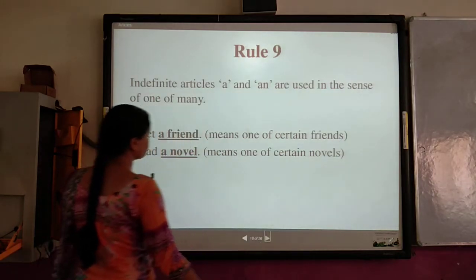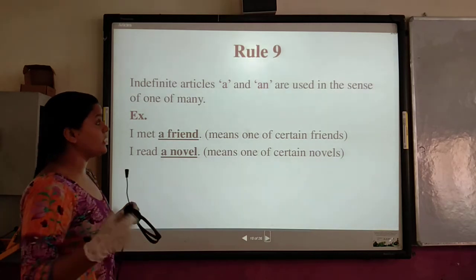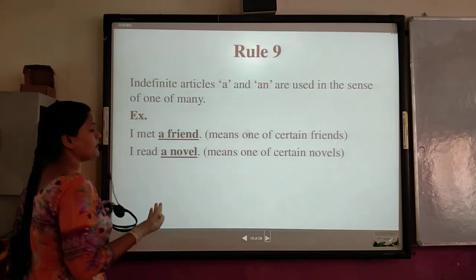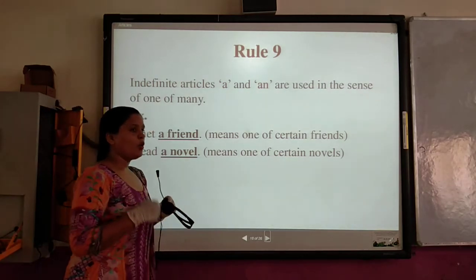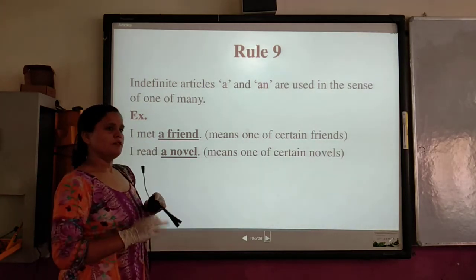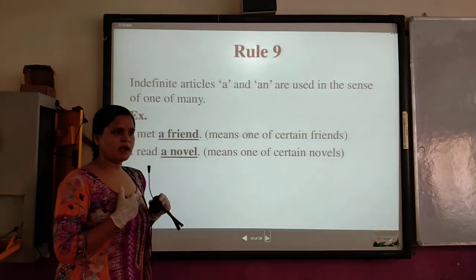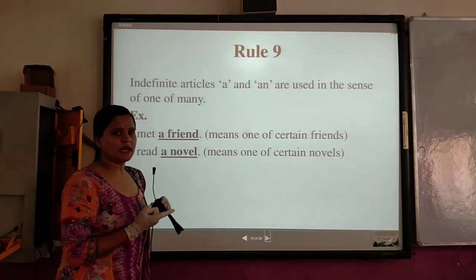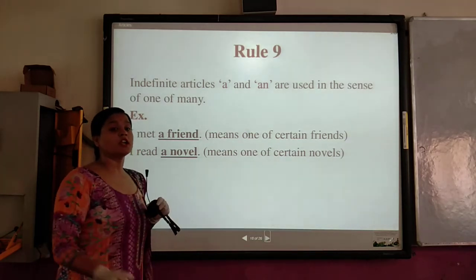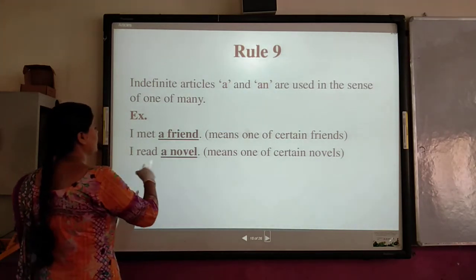Next, rule number 9. The indefinite articles a and an are used in the sense of one of many. It means if we are talking about one who is among the many, like I met a friend. Friends are many, okay? But I met one friend. That's why I will write a friend. Again it is telling about the group, but we are denoting only a single member of a certain group. Next, I read a novel.